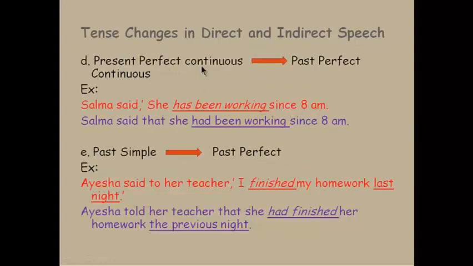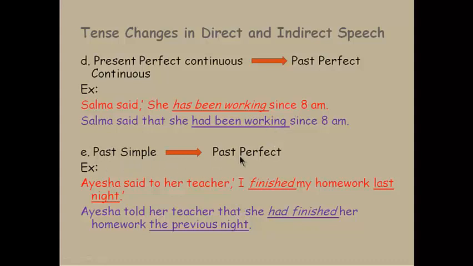Present perfect continuous changes into past perfect continuous. Salma said she has been working since 8 a.m. Salma said that she had been working since 8 a.m. Has been working, this is present perfect continuous. And had been working, this is past perfect continuous.